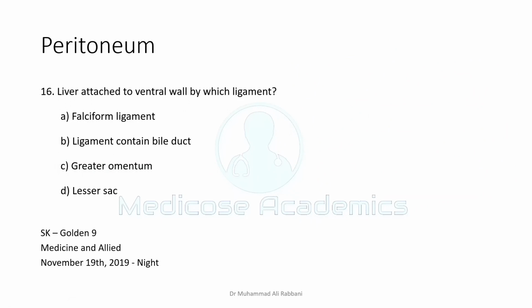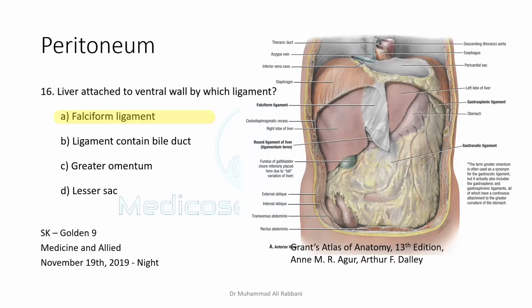Liver attached to the ventral body wall. So the attachment of the liver with the anterior body wall is the falciform ligament. Here you can see the anterior body wall connection, falciform ligament. Another question frequently asked is the structure in the lowest margin of the falciform ligament, that is known as ligamentum teres, and embryologically which structure it is derived from, that is left umbilical vein. So these are the three questions that are very frequently asked. What is falciform ligament? Here it is given, and in its lower margin there is ligamentum teres, or round ligament of liver, and it is embryologically derived from left umbilical vein.